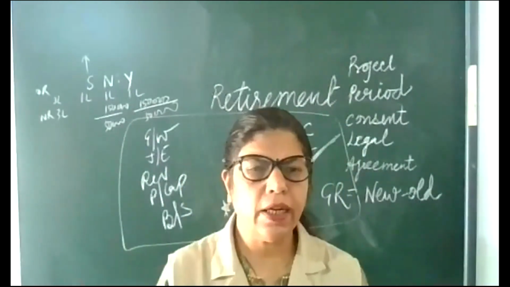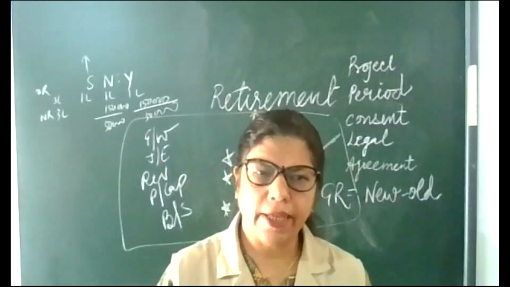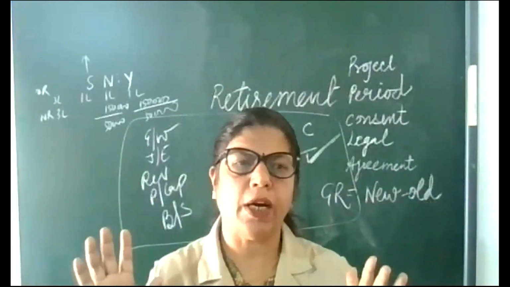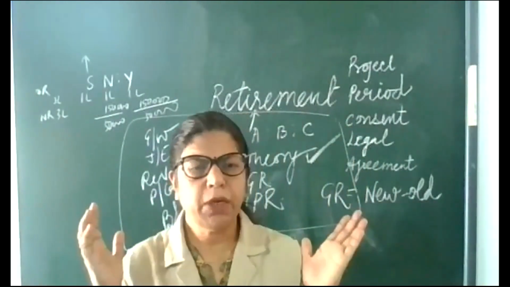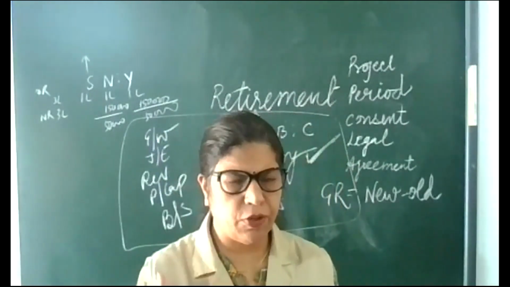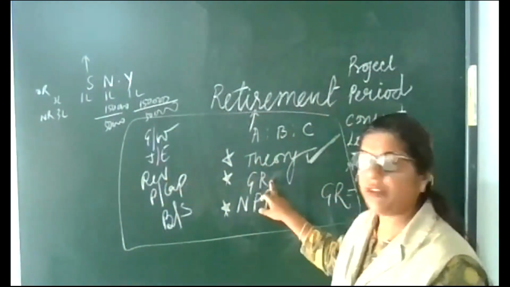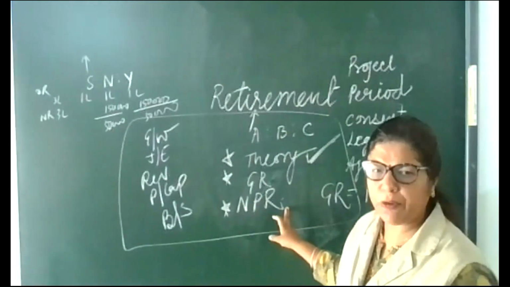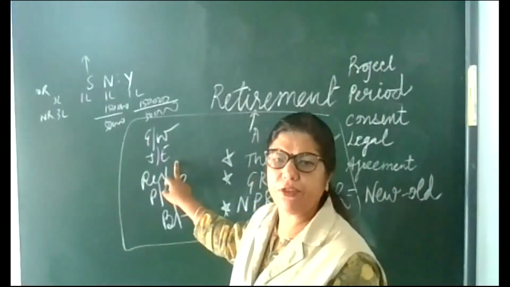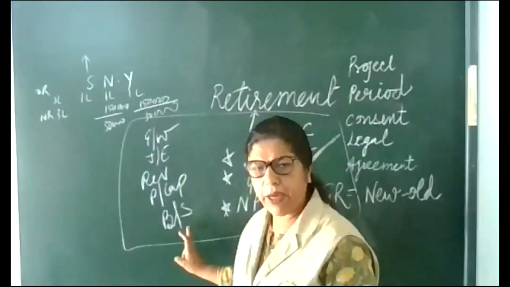In class 12th accountancy, our today's topic is chapter 4, retirement of a partner. This chapter is divided in two parts, retirement and death. But today we are going to start retirement. And the topics we have to study in this chapter are calculation of gaining ratio and calculation of new profit sharing ratio, goodwill calculation, goodwill treatment, partners capital, revaluation account, balance sheet.